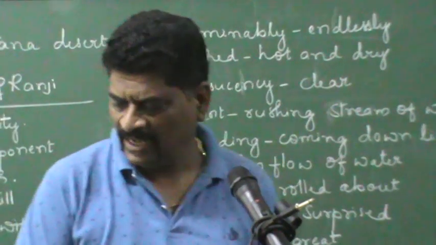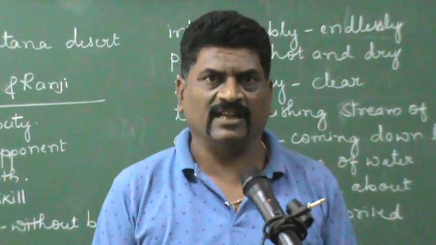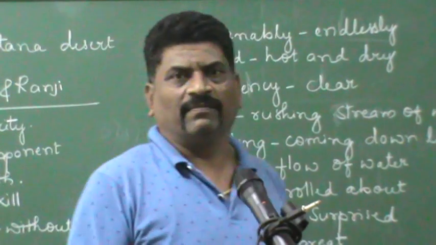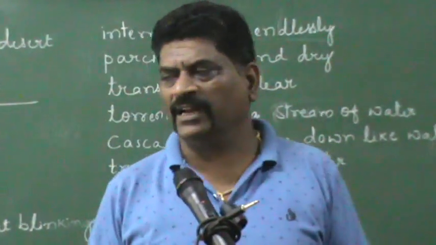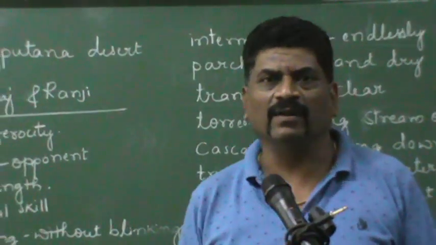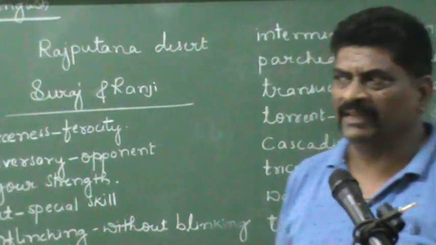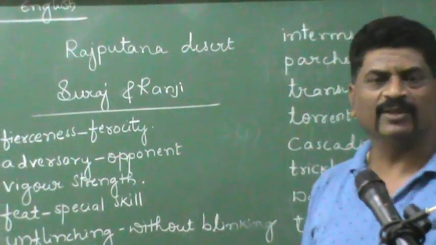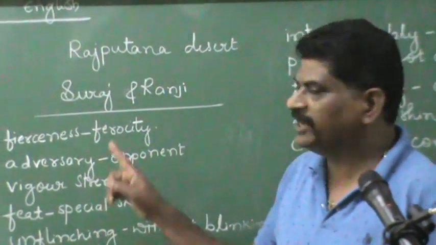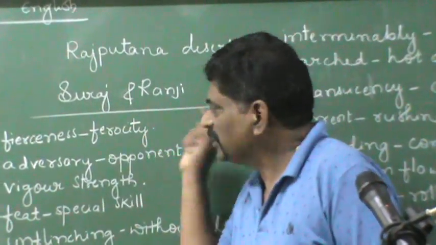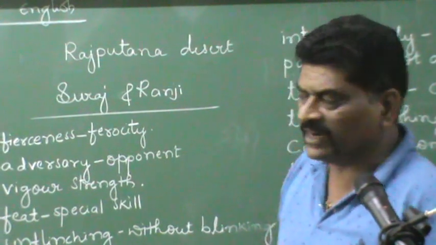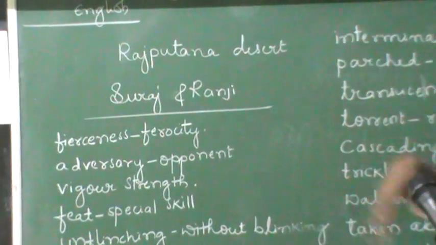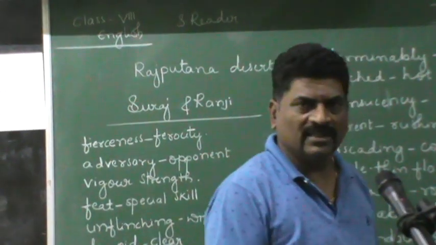Ruskin Bond is the writer of this lesson, and he writes the fight between these two children in a very beautiful manner. Let me recall once again: the names of the two important characters in the lesson are Suraj and Ranjit. At the very beginning, let me introduce some of the words which we are going to study in this lesson.